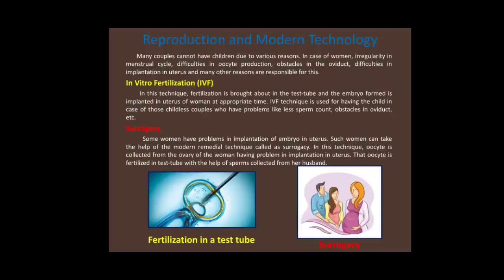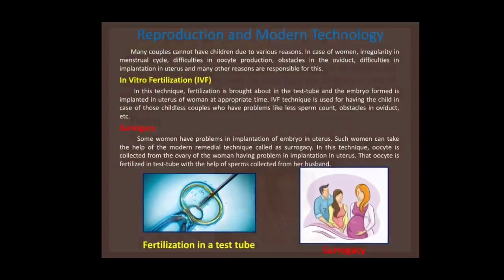That oocyte is fertilized in the test tube with the help of sperms collected from her husband. The embryo formed from such fertilization is implanted in the uterus of some other woman having a normal uterus. Such a woman in whose uterus the embryo is implanted is called a surrogate mother.